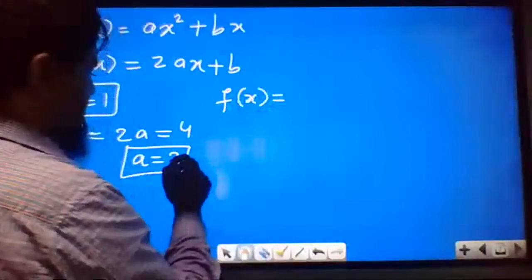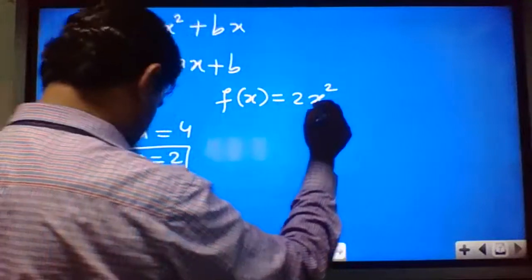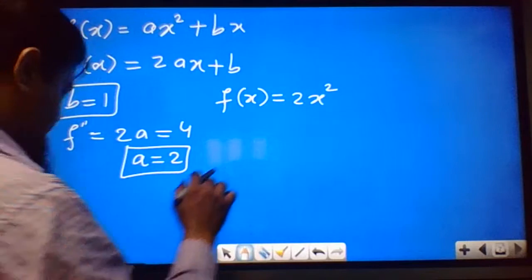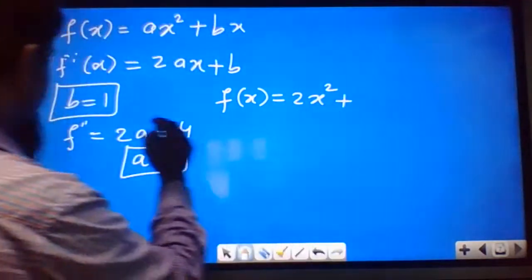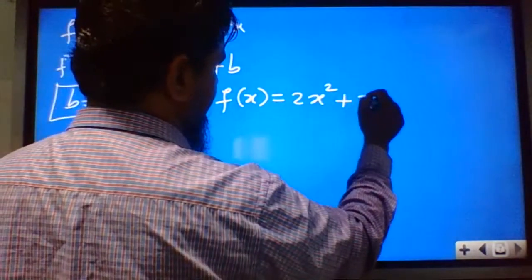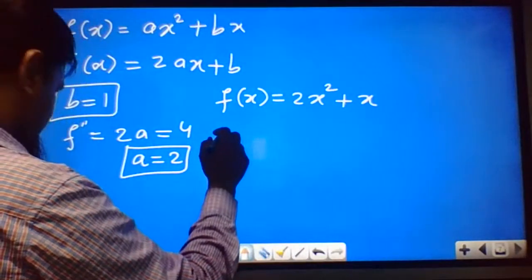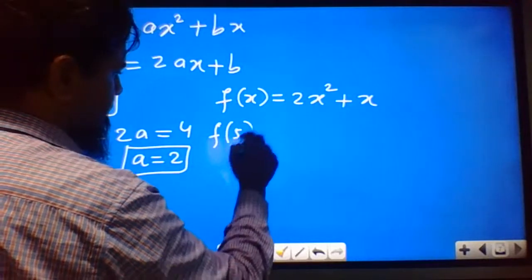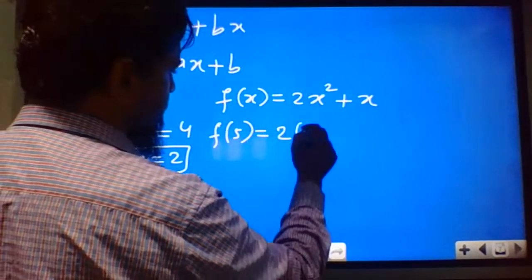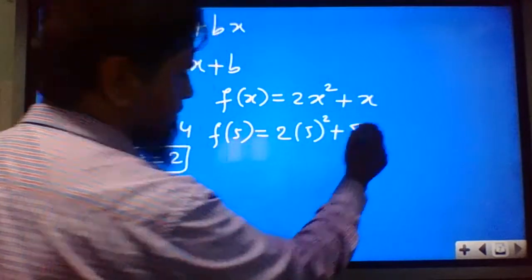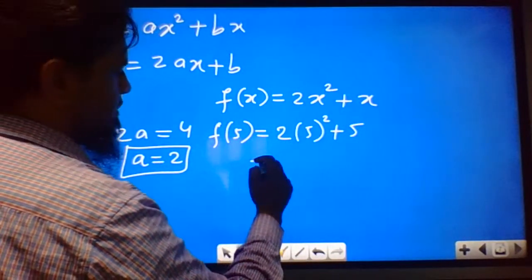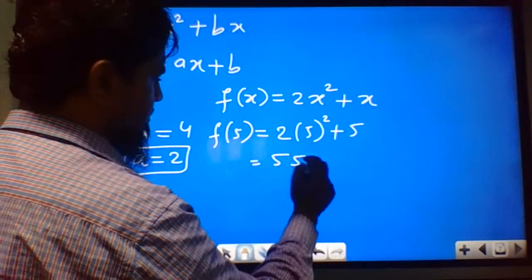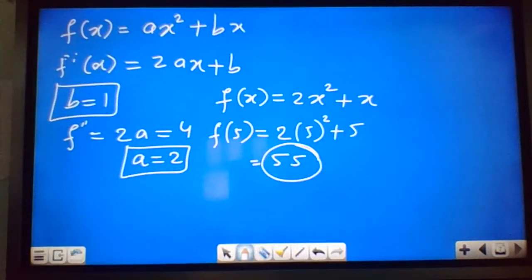So f(x) will be equal to 2x square plus, b value we are getting is 1, so x, plus c, c is 0. Now what are they asking? They are asking f(5). So f(5) will be simply 2 into 5 square plus 5. 5 5s are 25, 25 2s are 50, 50 plus 5 is 55. The correct answer is 55. Very simple question.